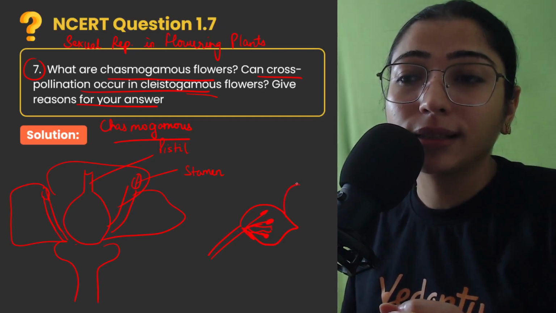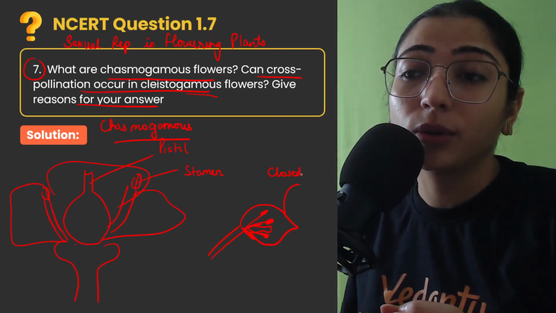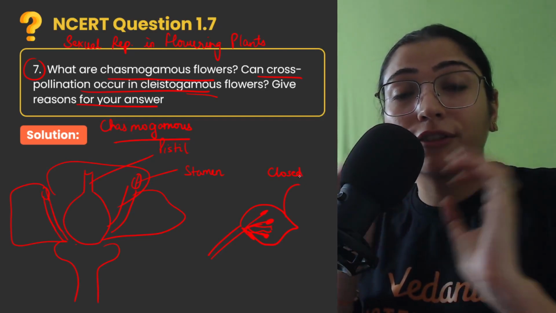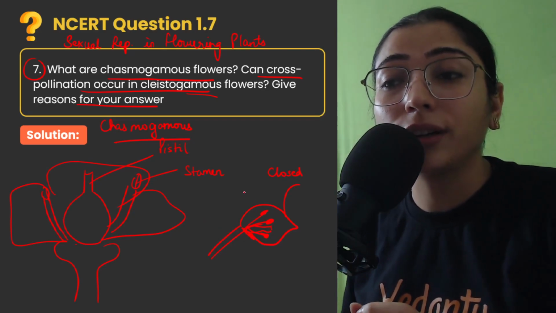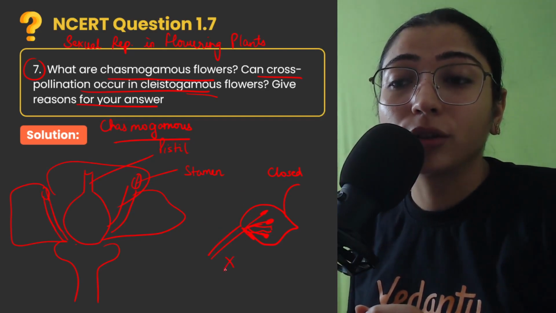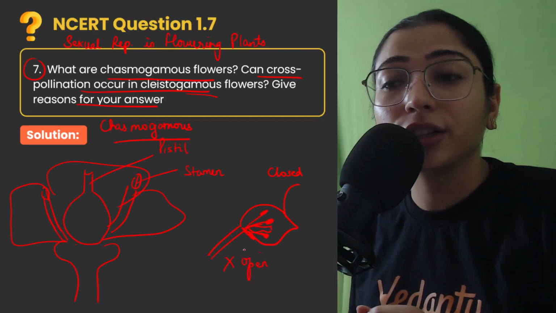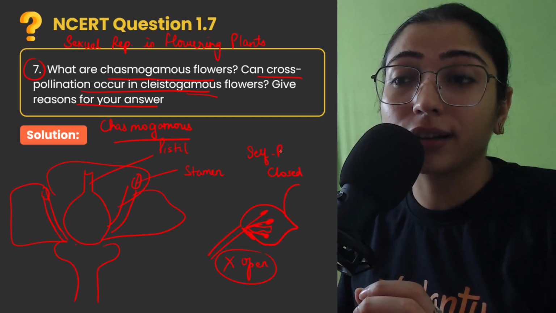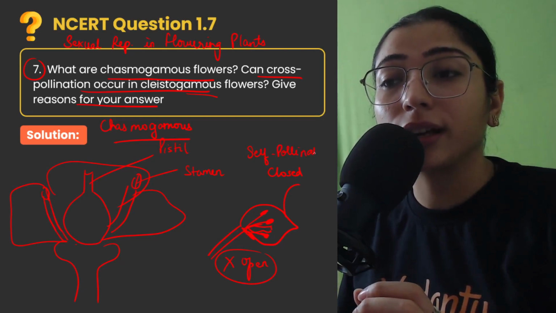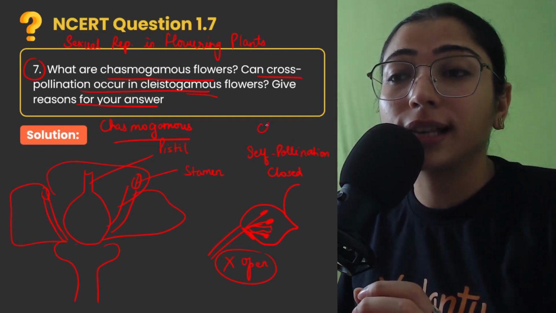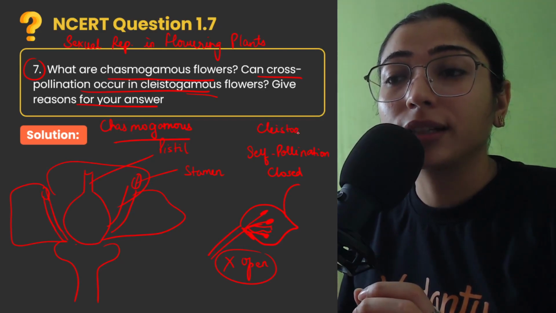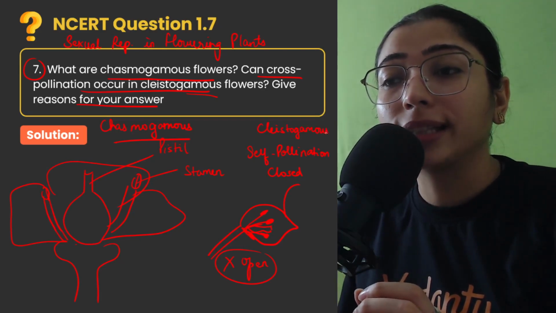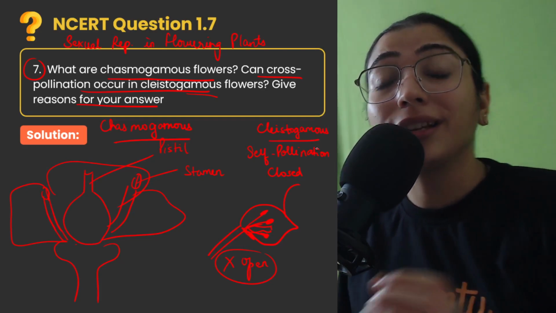Since the flower is closed, it is not open for cross pollination to take place. So in such flowers only self pollination can occur, and we call such flowers cleistogamous flowers. So in such flowers cross pollination cannot occur.